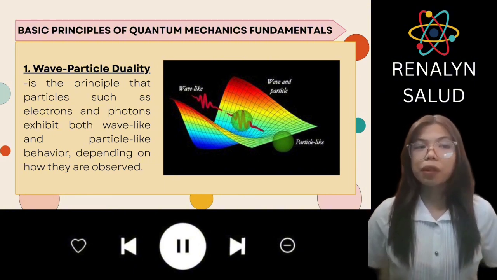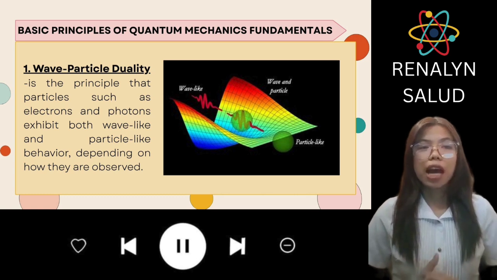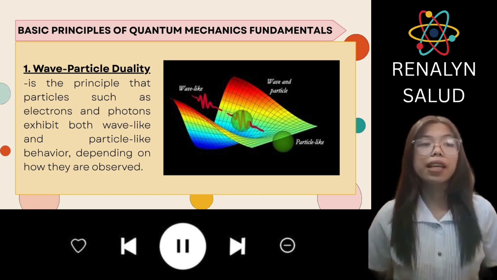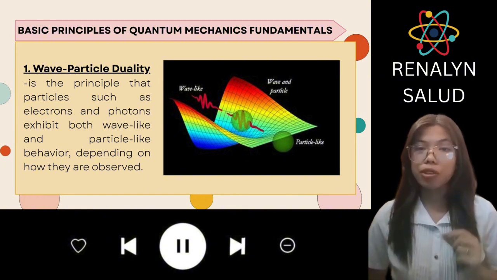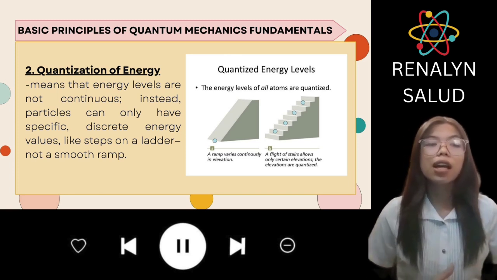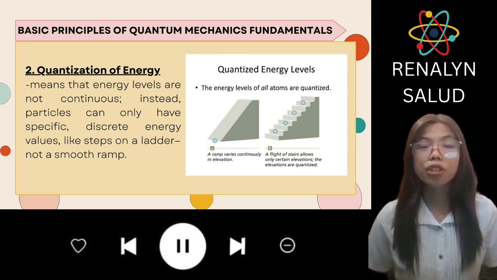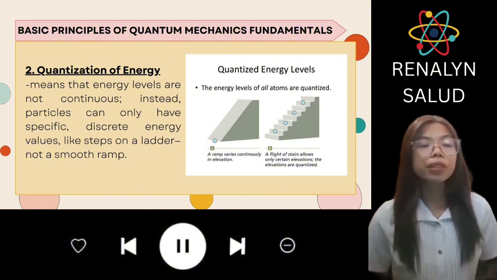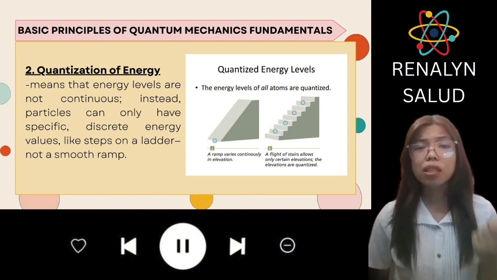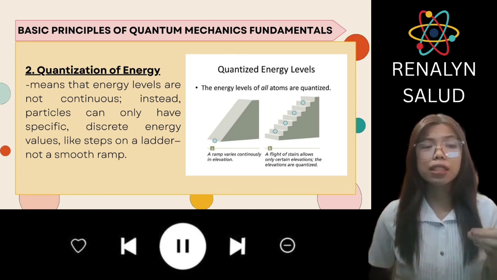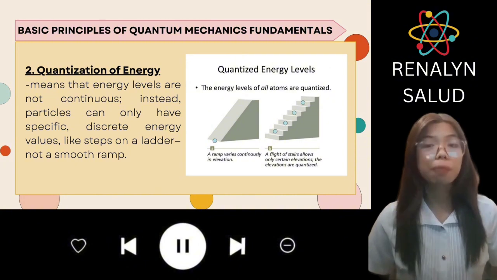So for example, light can travel as a wave but also strike a surface like a particle, depending on how it is being observed. Next we have quantization of energy. This tells us that particles such as electrons in an atom can only occupy certain fixed energy levels, not any value in between. So this explains why atoms absorb or release energy in specific amounts, often seen as lines of color in a spectrum.